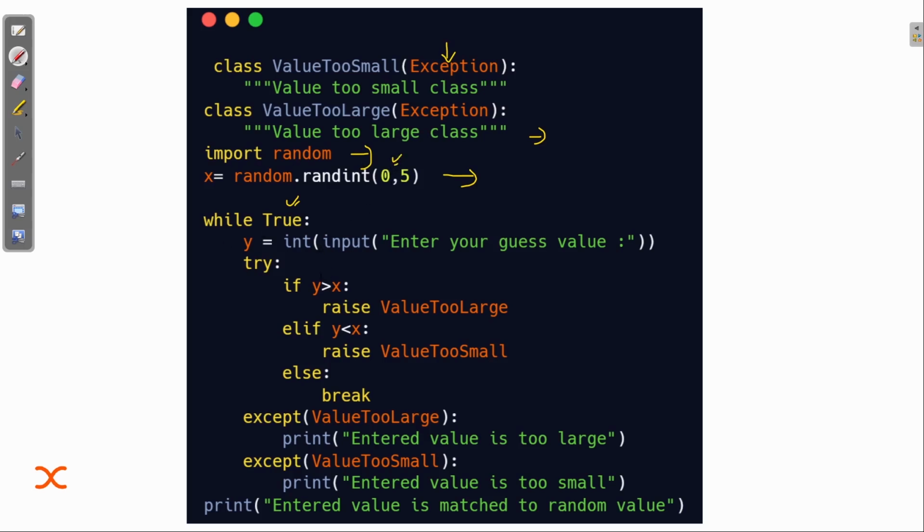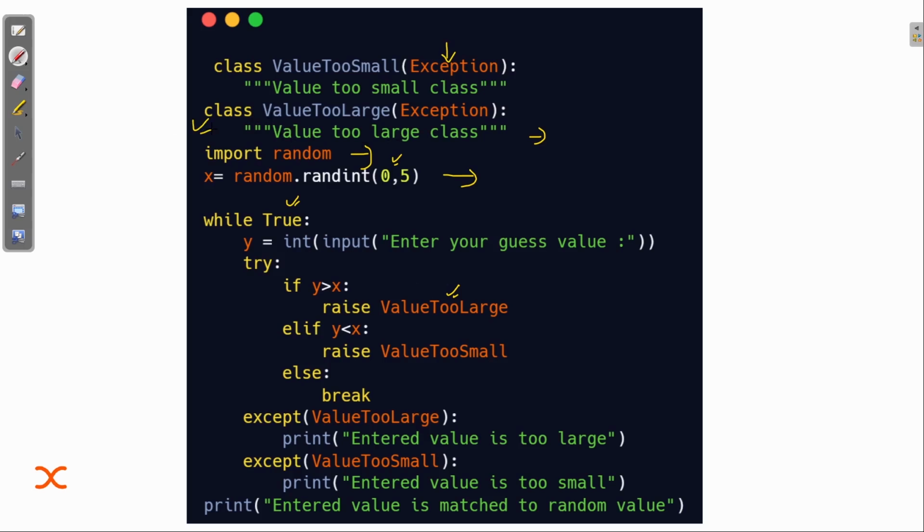We are just asking the user to guess an integer value. So if y is greater than x, then raise ValueTooLarge.